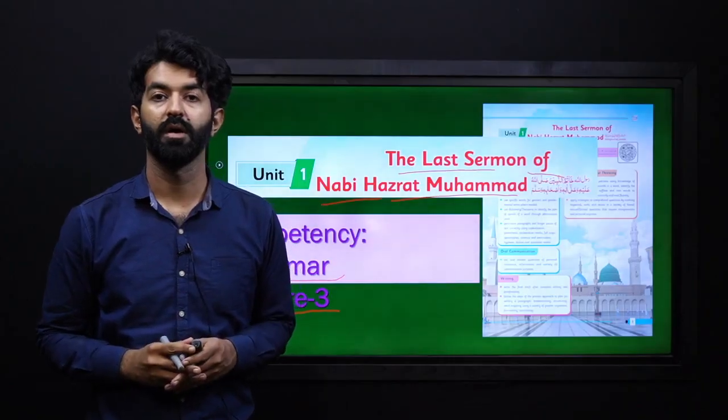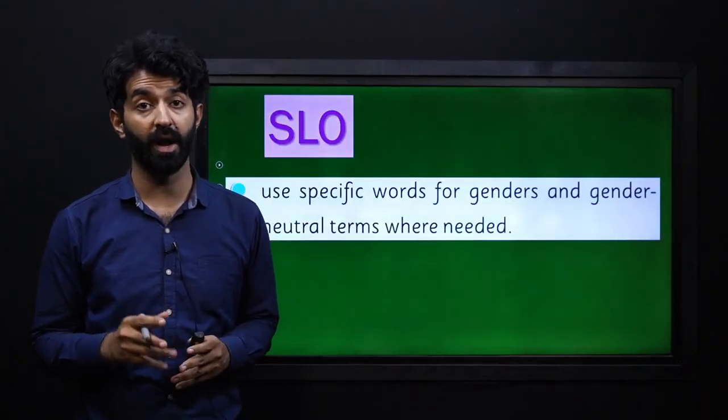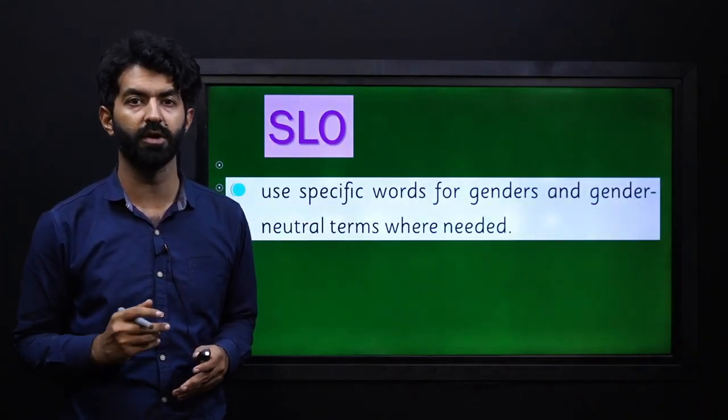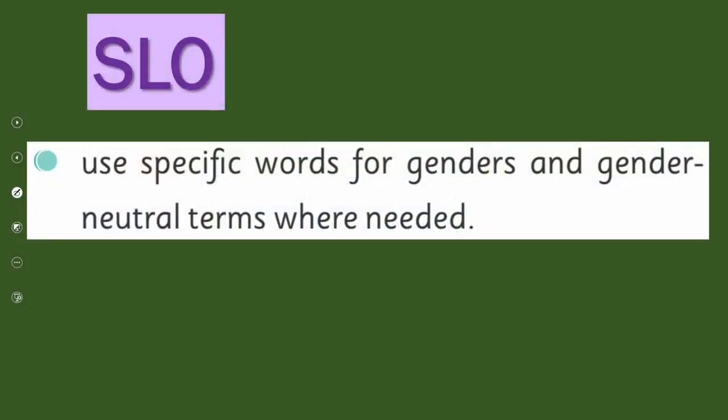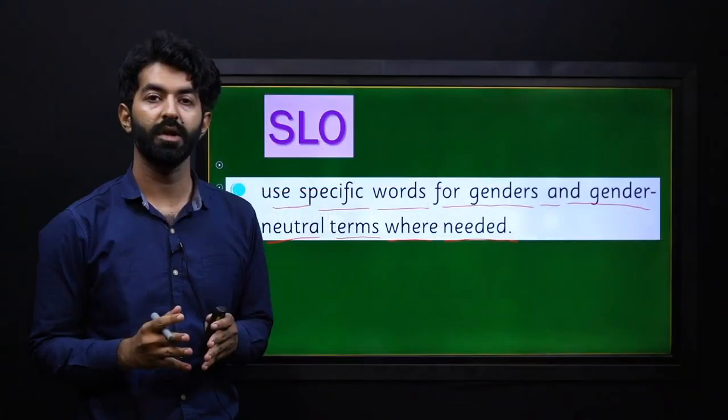So class, let's begin by reading and understanding our students' learning outcome for this lesson. It says: use specific words for genders and gender neutral terms where needed. Now let's break it down.